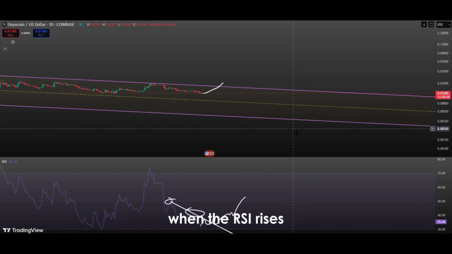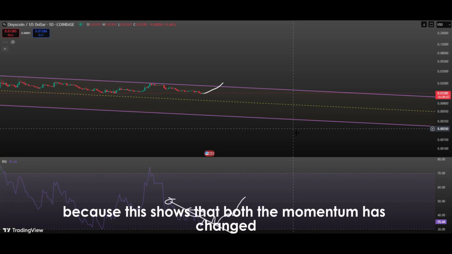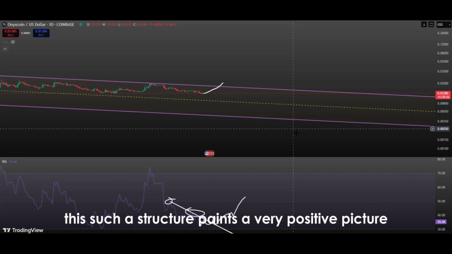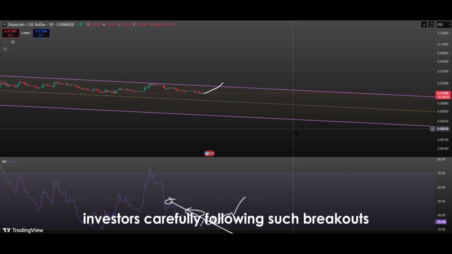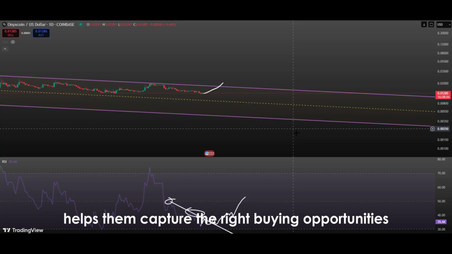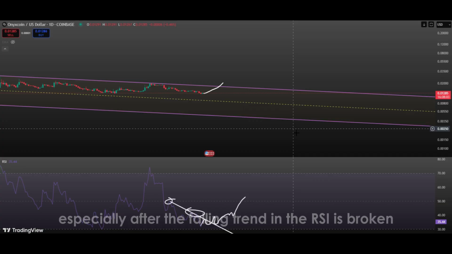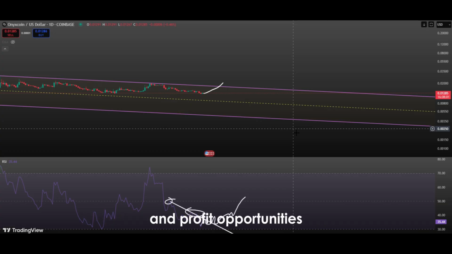When the RSI rises, the probability of a price increase also rises, because this shows that both the momentum has changed and buyers are becoming more dominant in the market. Such a structure paints a very positive picture in terms of technical analysis and is a strong indicator that the market may enter a new upward period. Investors carefully following such breakouts helps them capture the right buying opportunities as well as correctly read the general trend of the market. Especially after the falling trend in the RSI is broken and the price starts to rise, this provides investors with both confidence and profit opportunities, paving the way for a more stable upward trend in the market.